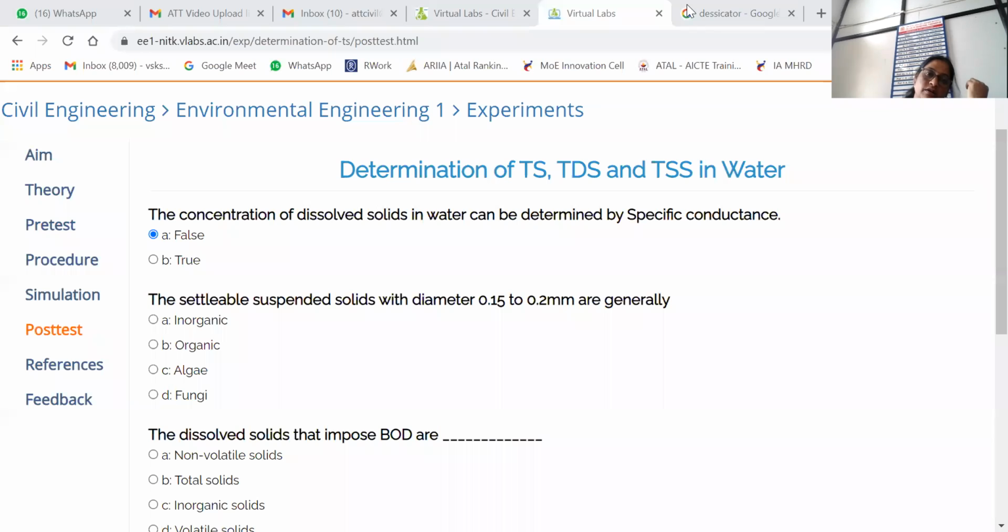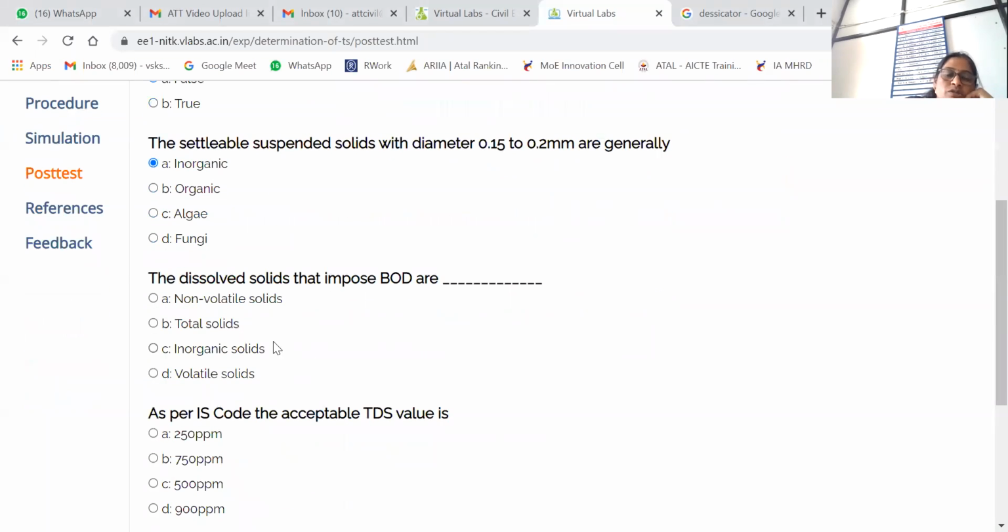Okay, many of you have answered A option. Vaishnavi, Mahesh, Shital, Suraj, you have answered A. Sonali Patil. Okay, I will go by your answer, inorganic. We'll discuss later. Then next, the dissolved solids that impose BOD. BOD stands for biochemical oxygen demand. The dissolved solids that impose BOD are non-volatile solids, total solids, inorganic solids, and volatile solids.